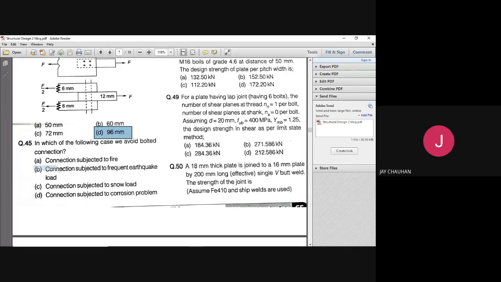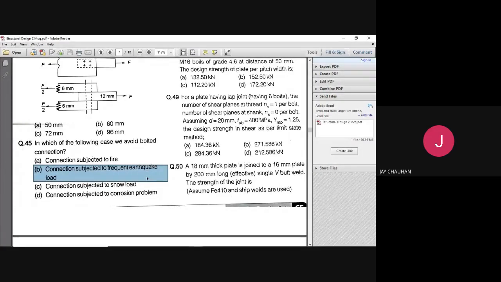Option B is frequent earthquake load, right? The correct answer is frequent earthquake loads. So wherever there are frequent earthquake loads, there is a chance of frequent earthquakes in those areas, and we are not going for bolted connections. Any reason for that?